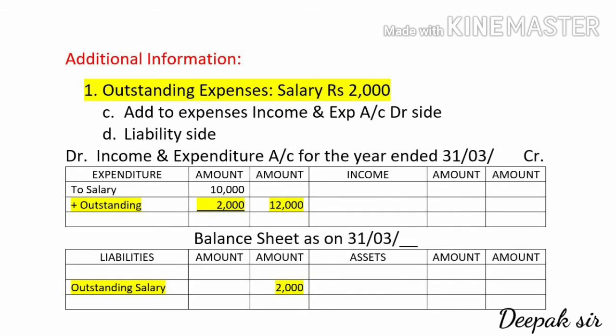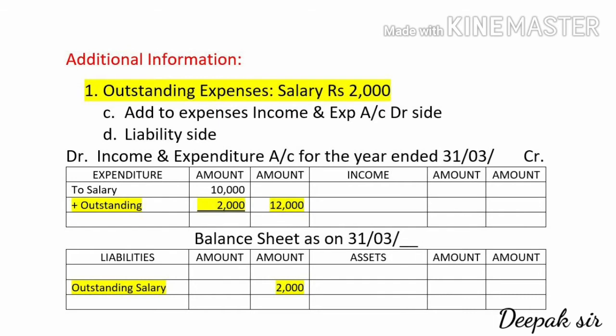So since this salary is payable, our expenses will increase. So first effect, we have to add to salary. So below salary it will come plus outstanding, amount is given 2000. So 2000 we have to add. So after adding 2000 in the outer column, the amount you can see it will come 12,000.